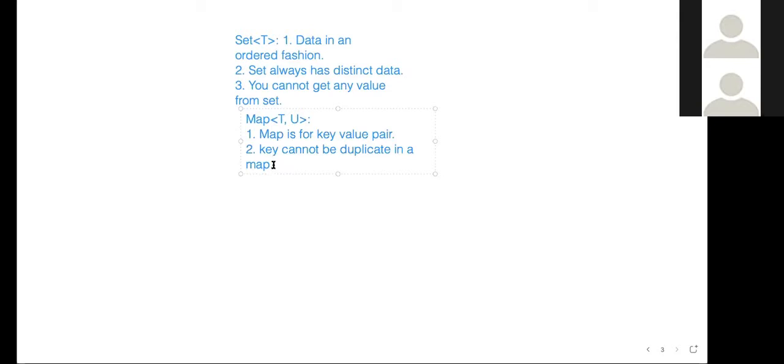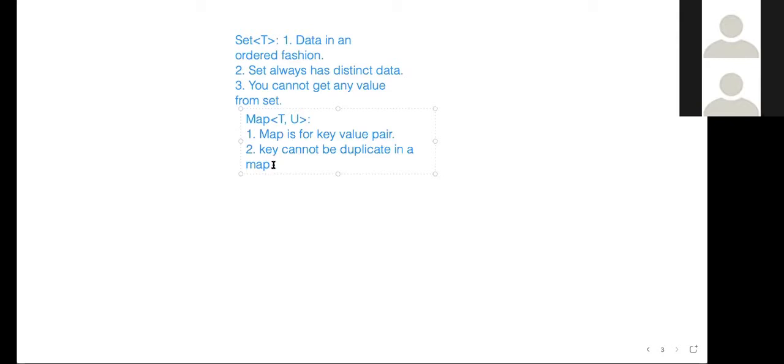So that's why when we extract the keys from the map, it's always in the form of a set. If you're implementing this map in Java or any other language, you can extract all the keys by calling something like map.keySet(), because the keys in a map are always a set. Why? Because they're always distinct.